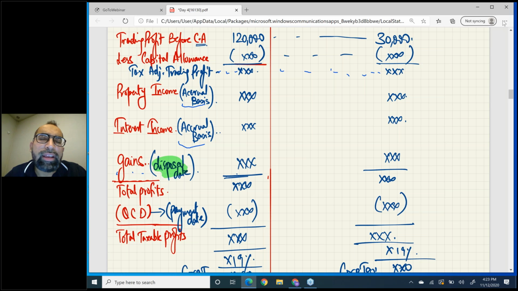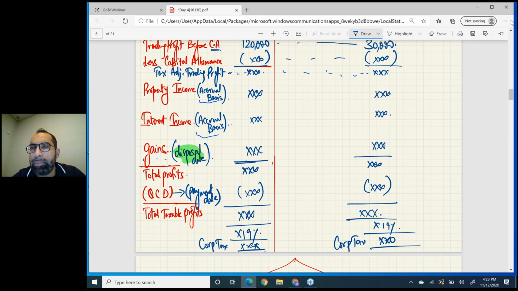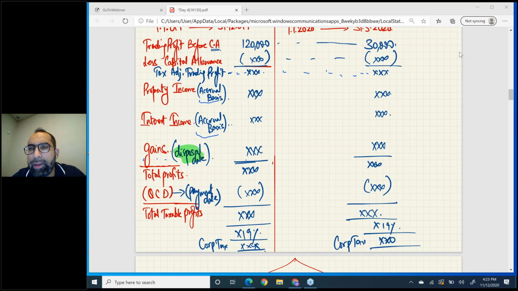The TTP, and then you know the story. Just apply the simple 19% tax rate. Okay, so this way you do it. In your exam kit there are a few questions like Stretch Limited and Do Not Panic Limited. These questions relate to this topic and you can practice. This is not a difficult area, but the concept must be clear and you must be attentive.